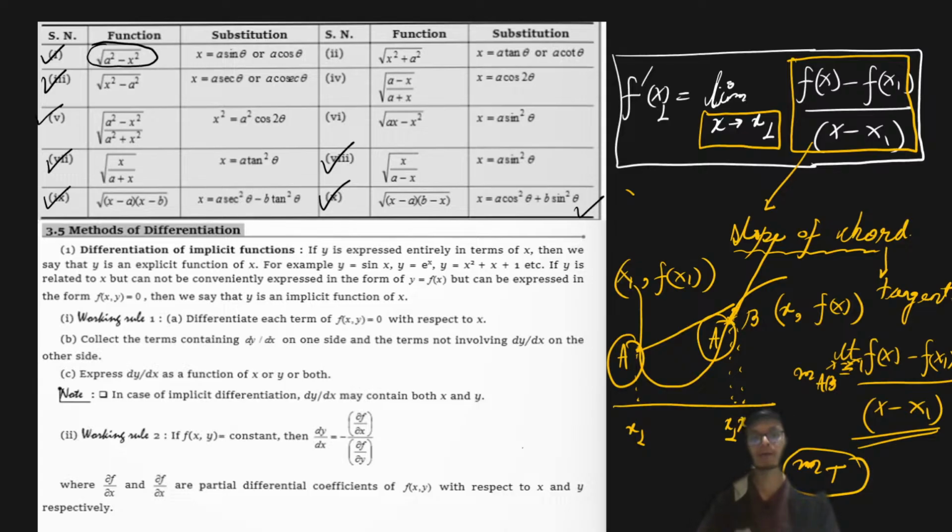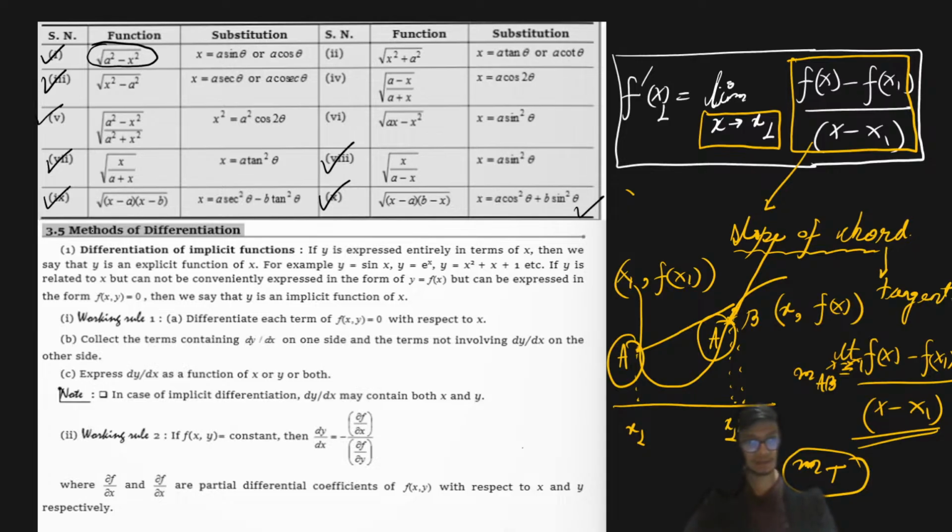And why I'm talking about parameters is that sometimes when you find the derivative of an implicit function, it is difficult to take note of all the terms and perform the differentiation in one go. So if you can transform your two-variable problem into a one-variable problem, it is very advisable to do so. And it is very easy to differentiate in terms of a parameter as well. You differentiate x with respect to the parameter theta, then you differentiate y with respect to theta, and then you perform dy by dx.